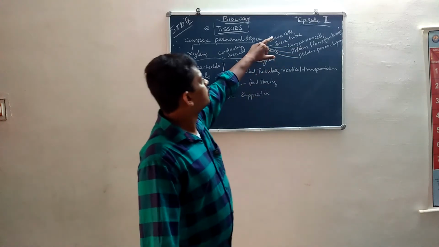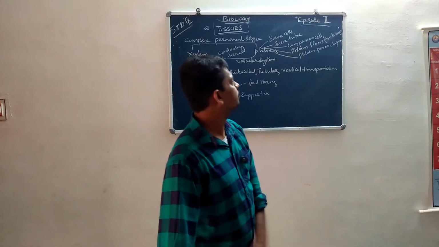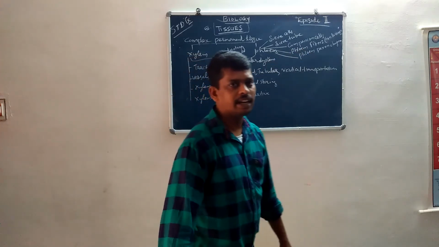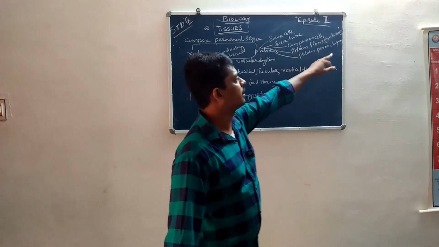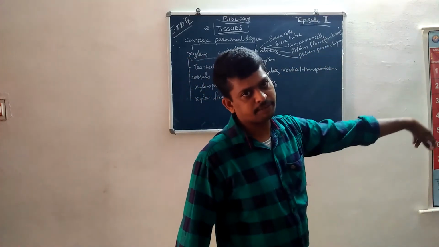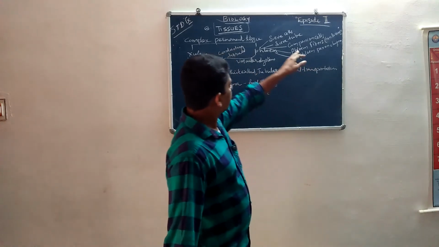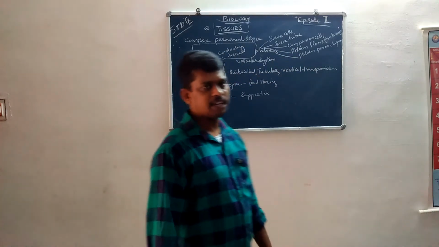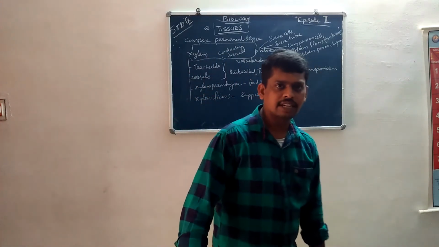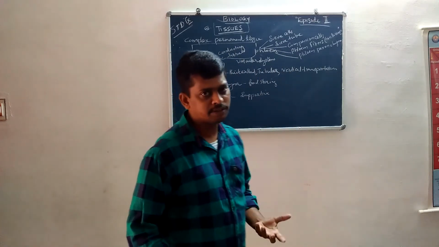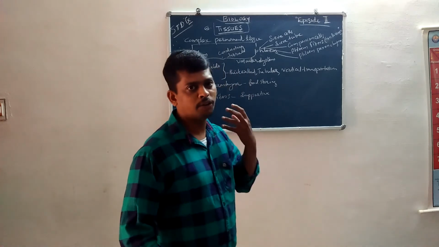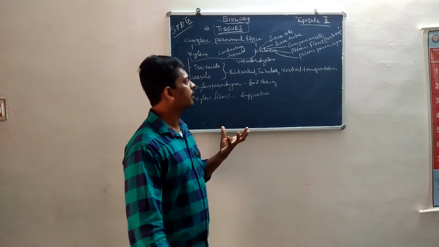Except phloem fibers, the others are living cells, but phloem fibers are not living cells. Okay. The function of phloem is the transfer of food from leaves towards all parts of the plant.